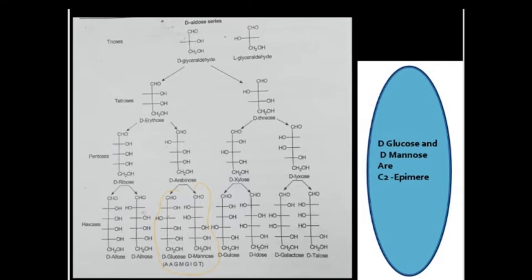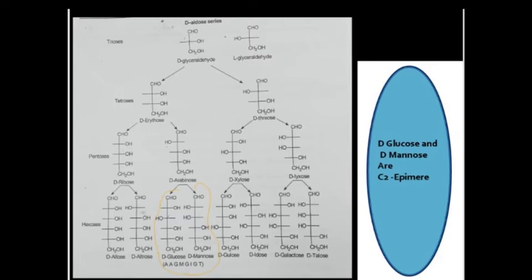It happens because of the addition of the new carbon atom with hydrogen and OH group in between the first and second carbon atom of trioses. Just observe in the tetroses structure, erythrose and threose have a second carbon atom which has a different orientation of the hydroxyl group. But the third carbon atom of both structures has the OH group at the right side. This carbon atom is called the penultimate carbon atom.